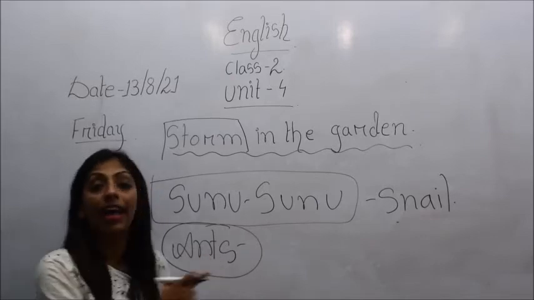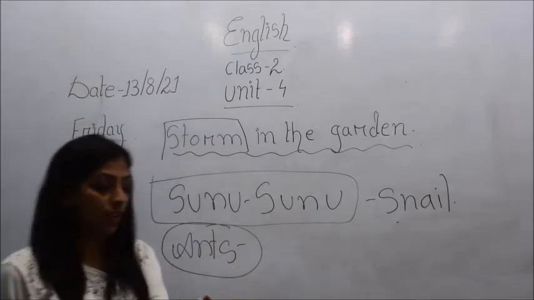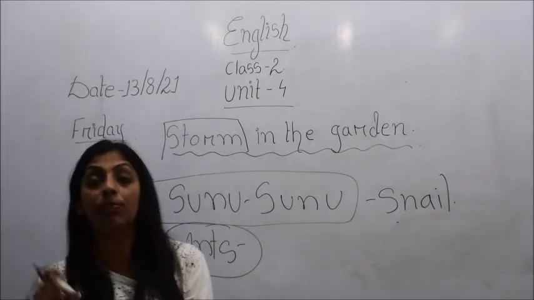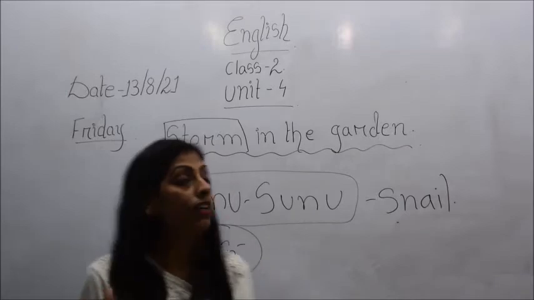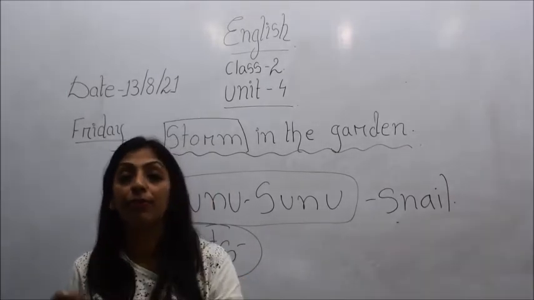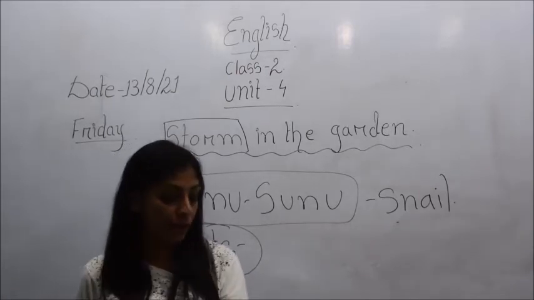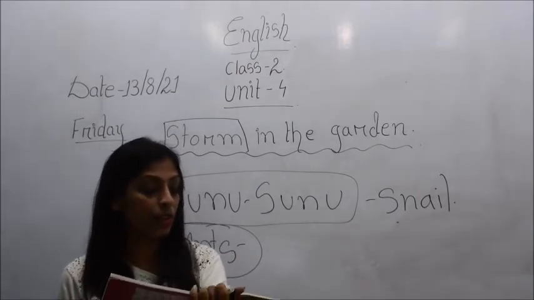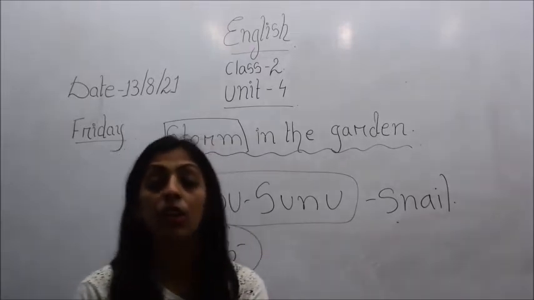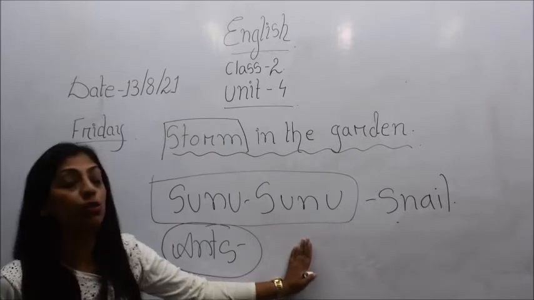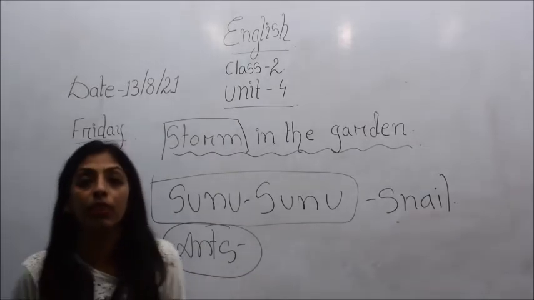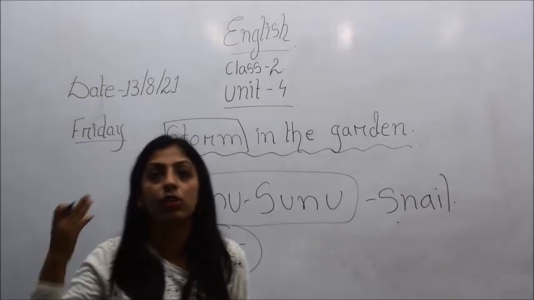They were the ants. Okay, so here in the first line it has been mentioned that he was playing with his friends. So he means who? The snail. Okay, Sunu was playing with his friends, and who were the friends? The ants were the friends. Okay, and suddenly there was a storm. He hurries to his mother and tells her all he saw and heard. So while this snail Sunu was playing with his friends, at that time what happened? Suddenly a storm occurred.